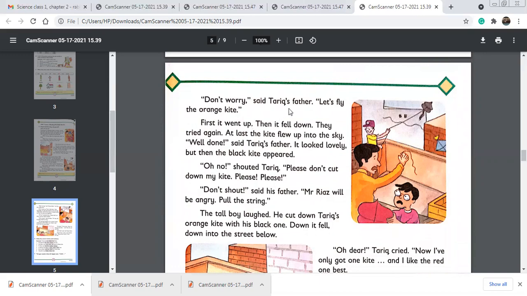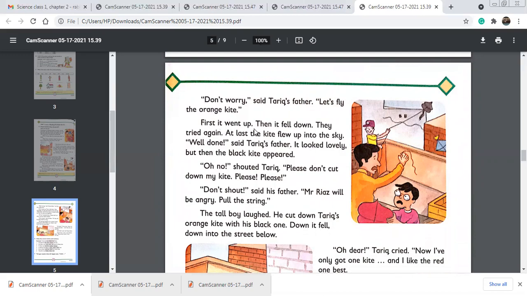"Don't worry," said Tariq's father. "Let's fly the orange kite." So father is saying do not get disappointed. We have two more kites, so we are going to fly the other kite. So he's saying, don't worry. Let's fly the orange kite.